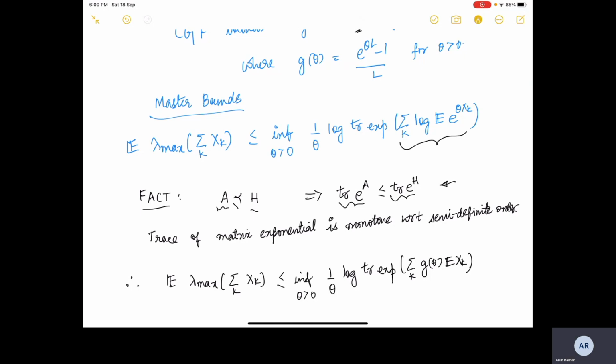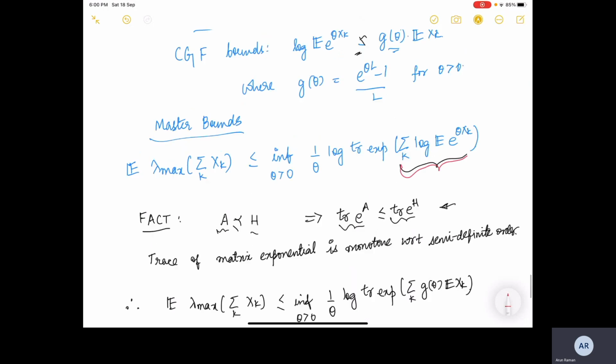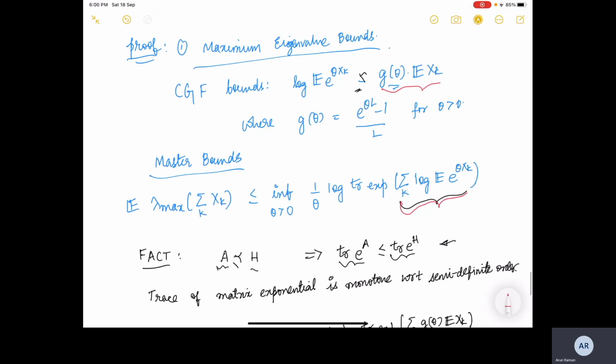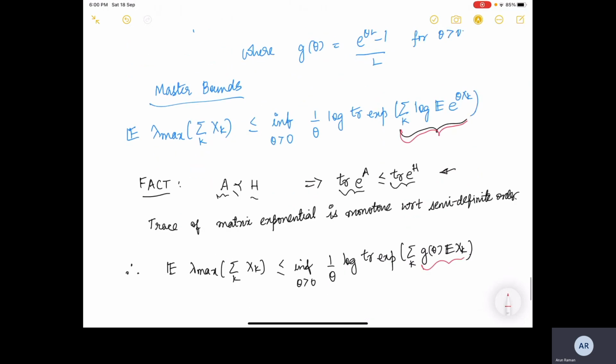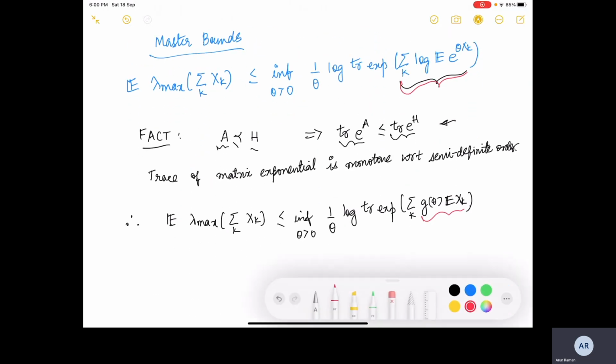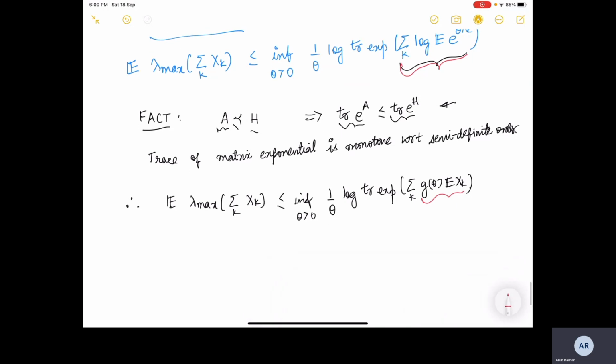Okay, so rather than having this expression, what we have done is that we have substituted log e raised to theta xk by g theta times the expected value of xk. So using the monotonicity, we have made this substitution.